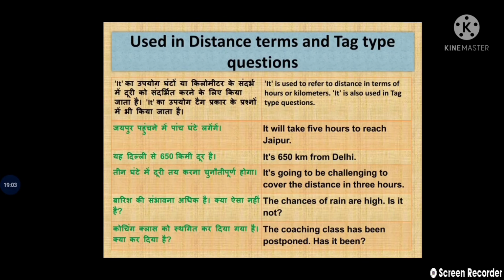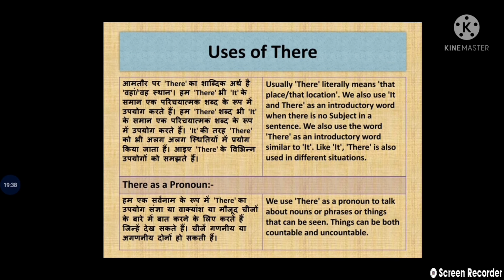Okay. Second, it is used in distance terms and in tag-type question tags. For example, it will take 5 hours to reach Jaipur. It's 650 kilometers from Delhi. It's going to be challenging to cover the distance in 3 hours. The chances of rain are high, is it not? The coaching class has been postponed. Has it been? Similarly, question tags are there. Clear? Now come to the next phase, that is the uses of there.